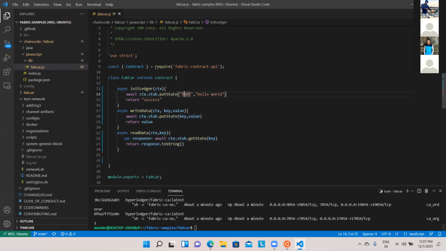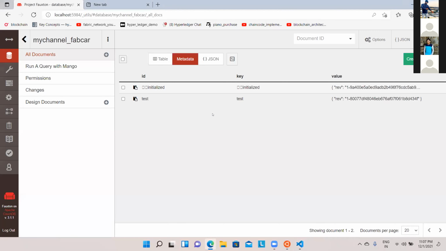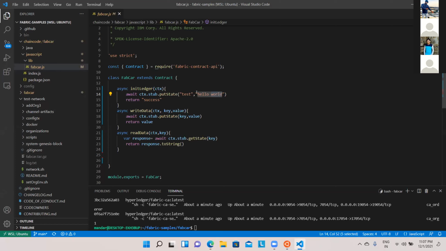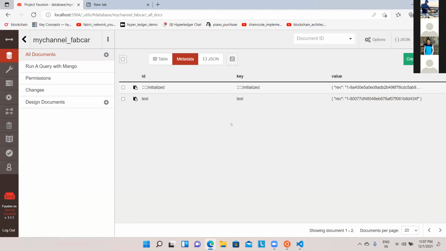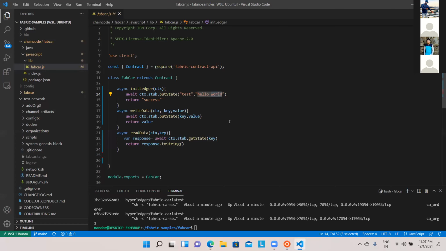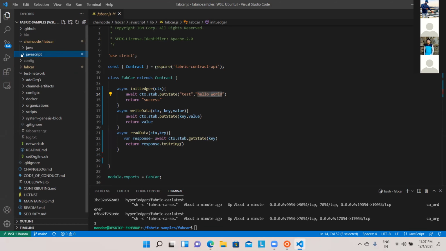This is my key. This is my value. Obviously, you will not be able to see the value in the database directly because it will be decrypted data. But this is the way you can see that in the CouchDB. Apart from this, there are some other files which are given to you, just kind of, let's say, an application by which you can invoke the methods which are available in write data and read data.